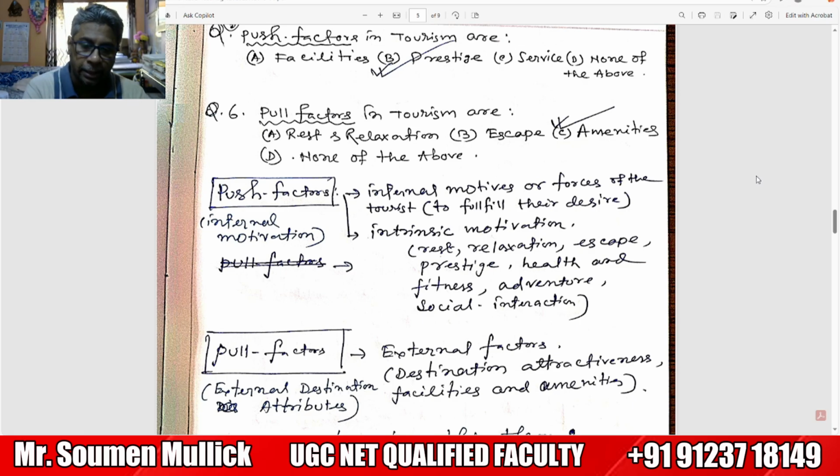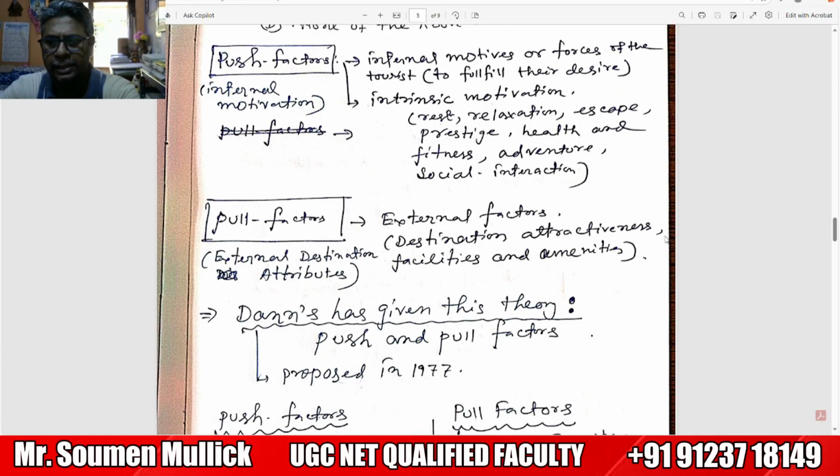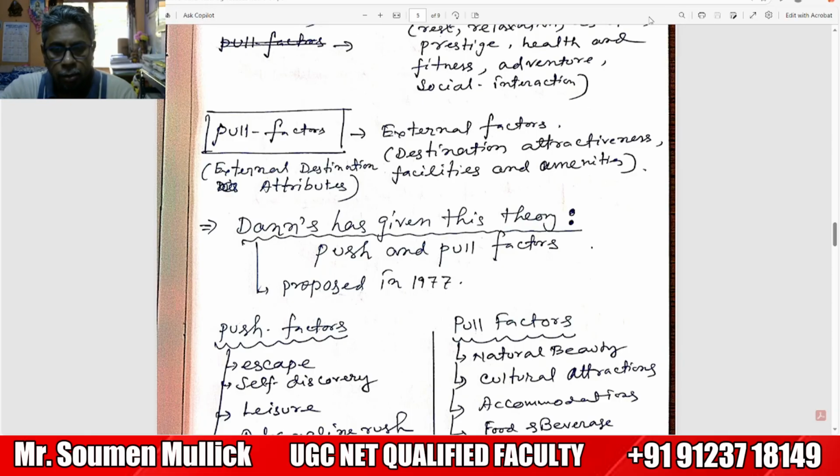And what is a pull factor? The pull factor means external, environmental factors, maybe destination attractiveness, facilities and amenities. Now, Dann has given this theory. My dear student, you try to remember who has given the theory based on push factor and pull factor. Push and pull factor theory was proposed by Dann in 1977.